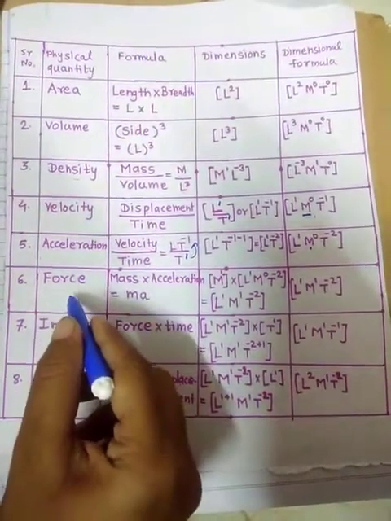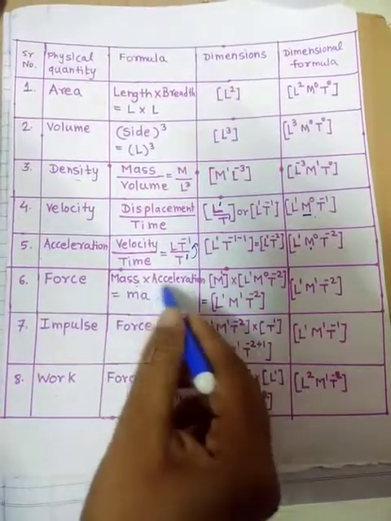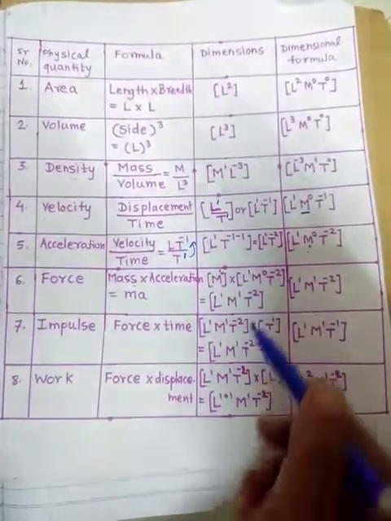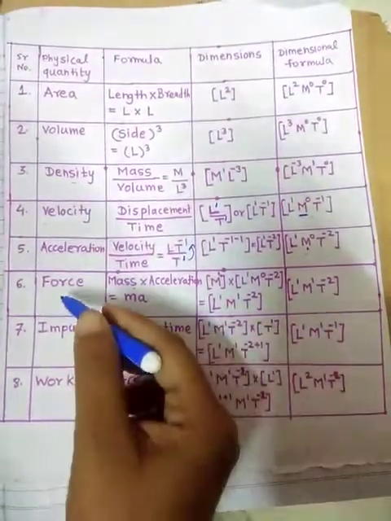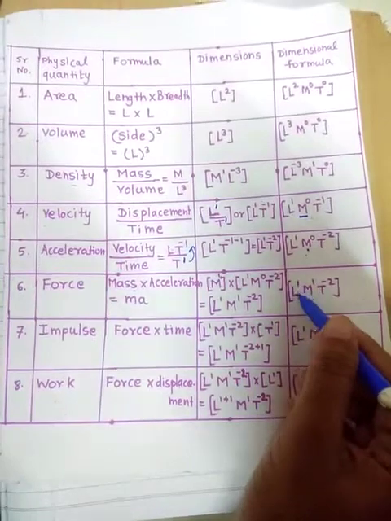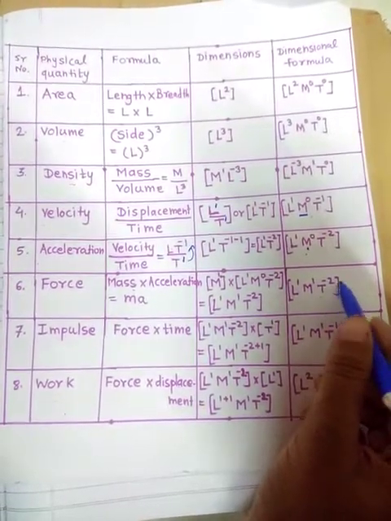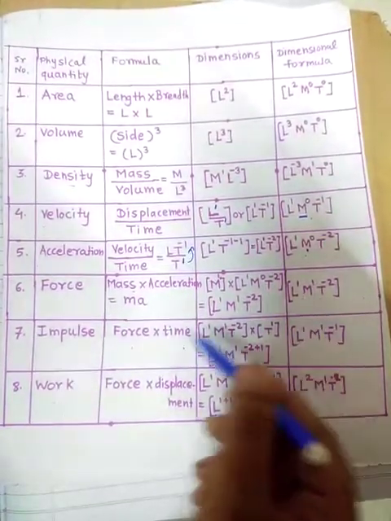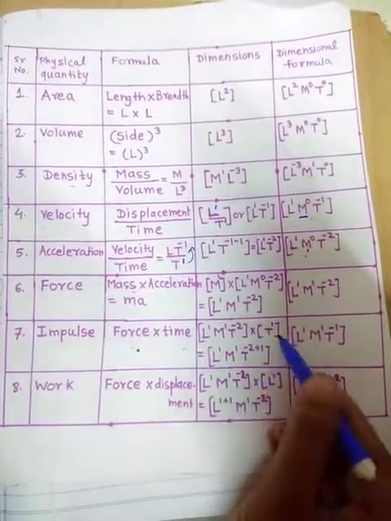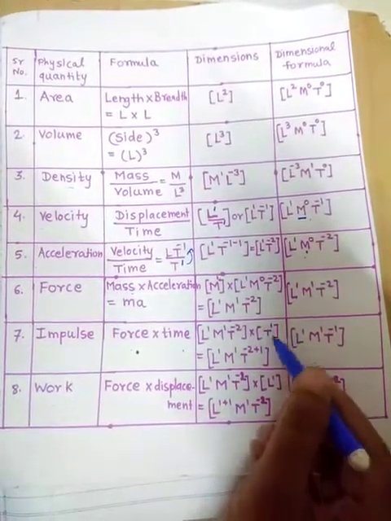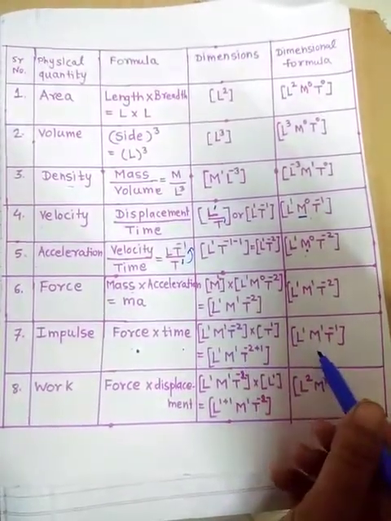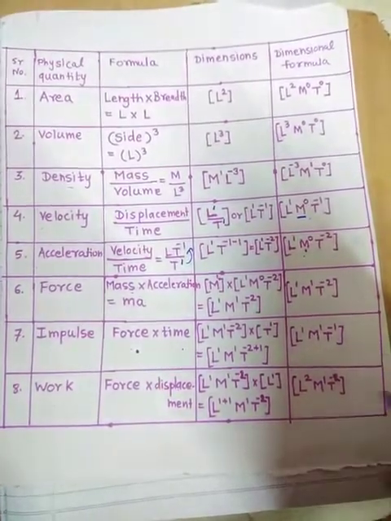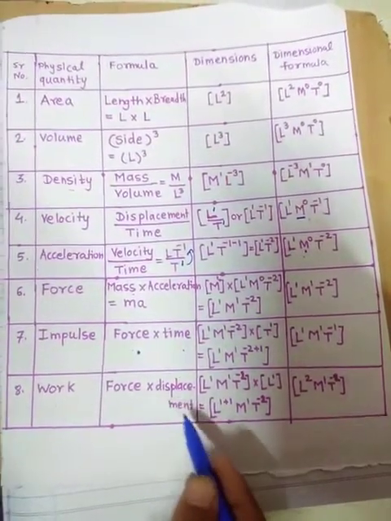Same like that for force. Force is equal to mass into acceleration. You can write M for mass, and for acceleration you can put the dimensions as we have seen already. So for force, the dimensions we are getting are L raised to 1, M raised to 1, T raised to minus 2. Impulse is what? Force into time. You already know the dimensions of force. For time you can write T. So T raised to what is here? 1. So we can write the dimensions for impulse as L raised to 1, M raised to 1, T raised to minus 1.